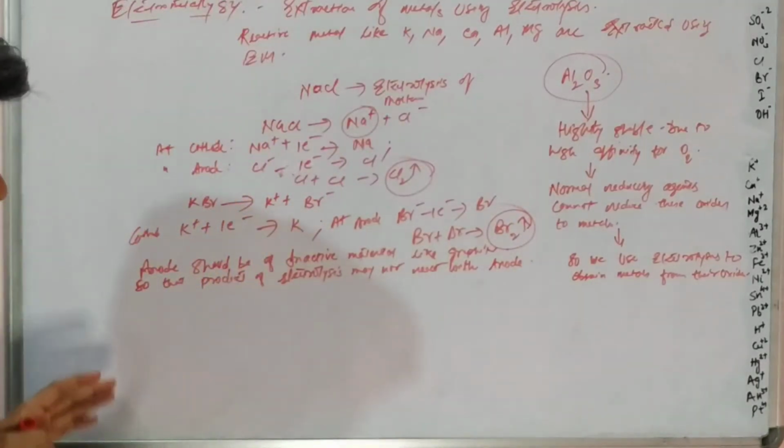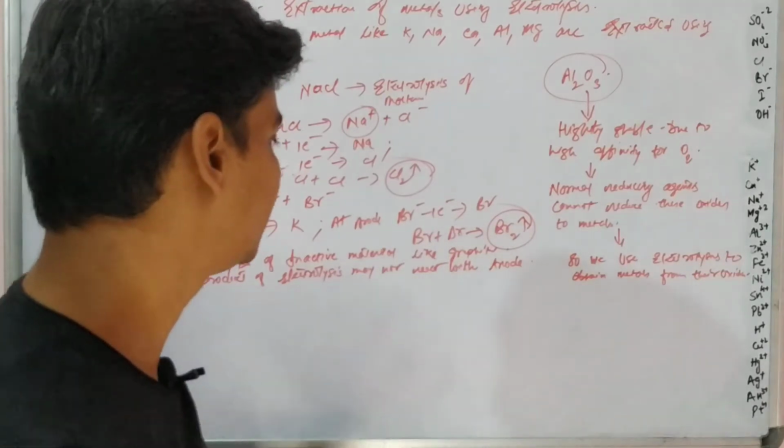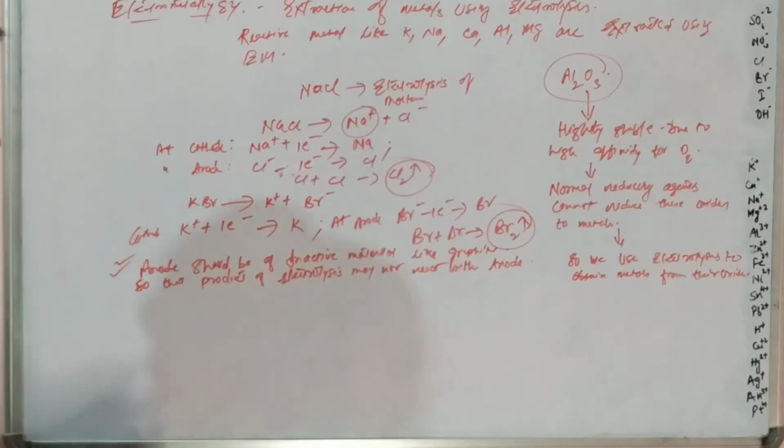So that's why we don't take an active anode or active electrode, we always take an inactive electrode, which is graphite. This is important.